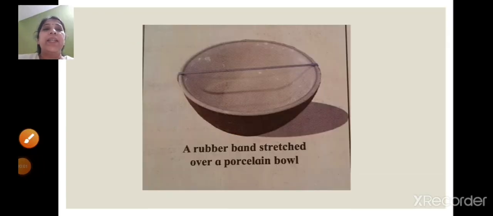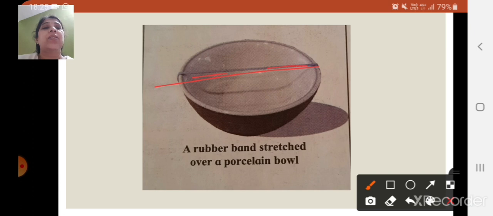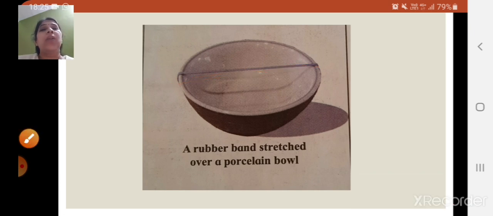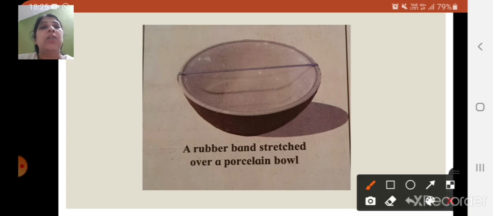So now children, here in the figure you can see a porcelain bowl has been taken and a rubber band is stretched over it, right? This is your rubber band. You can also take a steel glass and stretch the rubber band over it. Now children, when you give a jerk to this rubber band, it will vibrate. You have to observe by giving a greater amount of force and also by applying a smaller amount of force, and observe what happens.